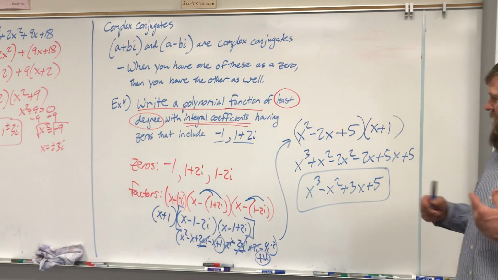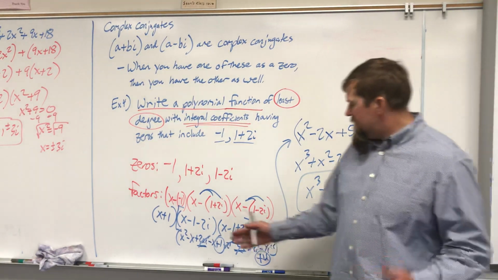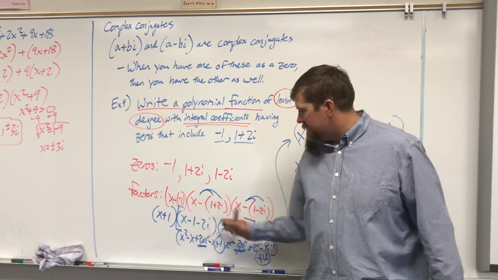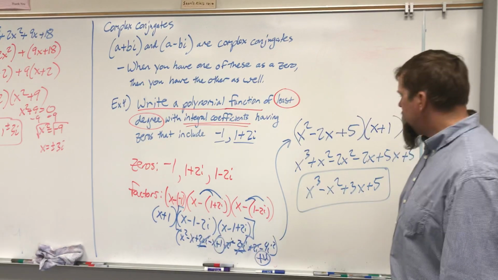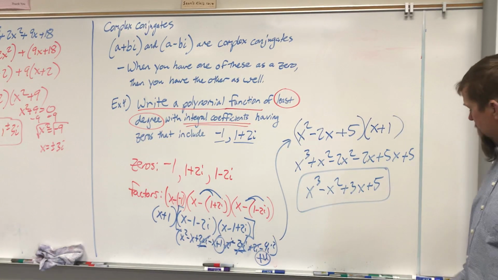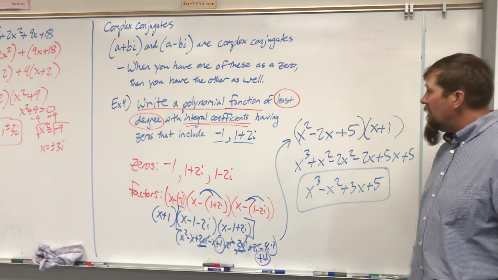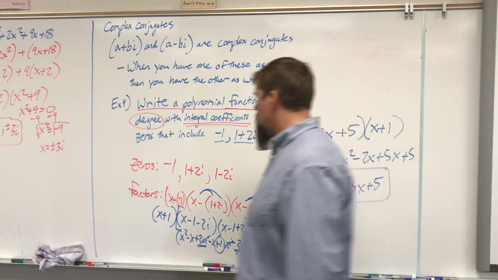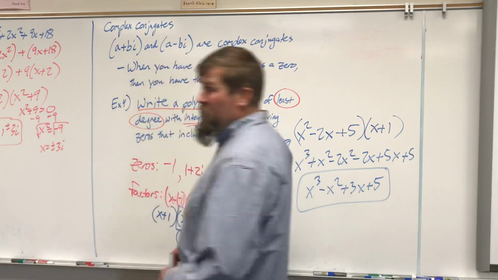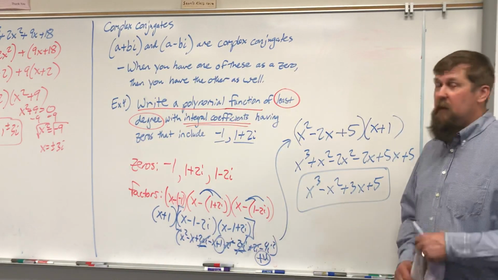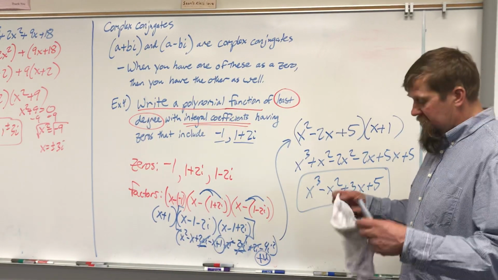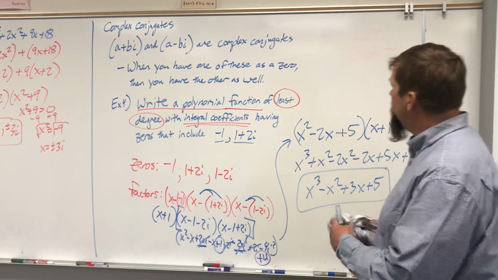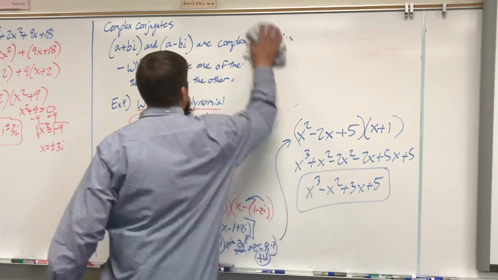Okay, so that's the basic way of doing it. You just distribute the negative first, and then you just FOIL or multiply each one together. That's probably the easiest way of doing it, but it's a little bit longer than doing it this other way that I'm going to show you. If I were you, I would just do it this way. But if you like to do things a little bit differently, here is another way of multiplying those two factors.